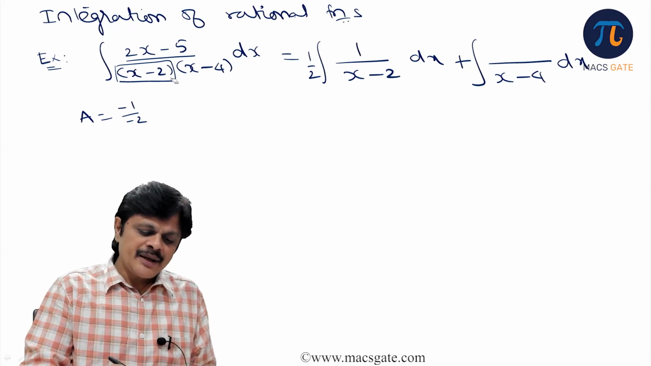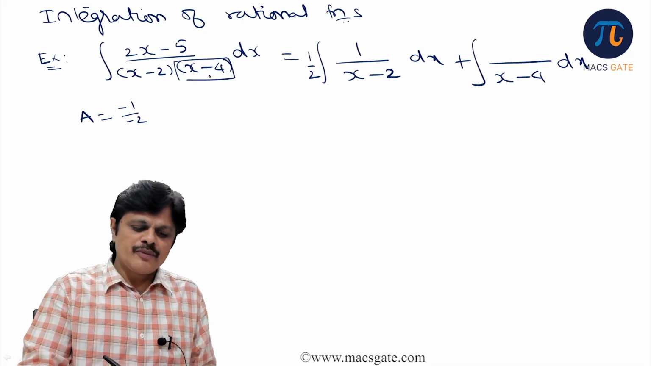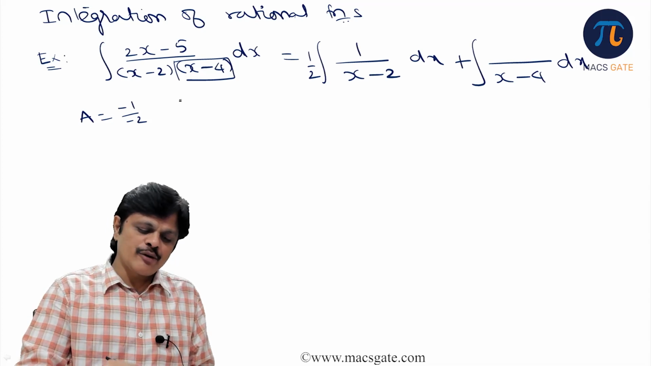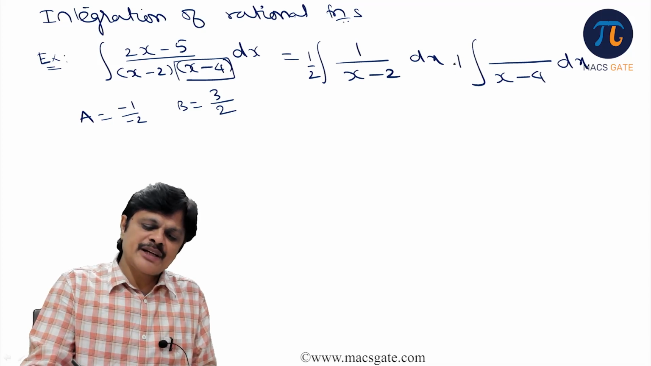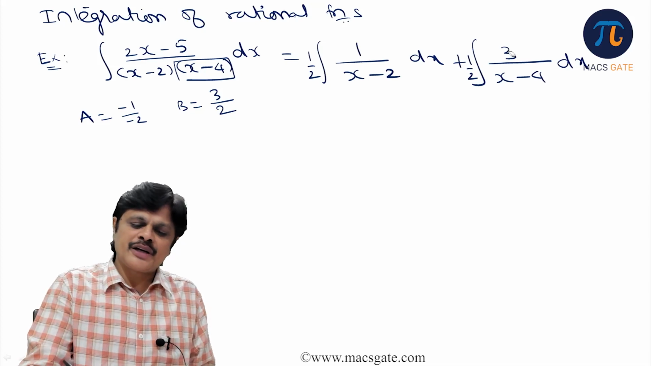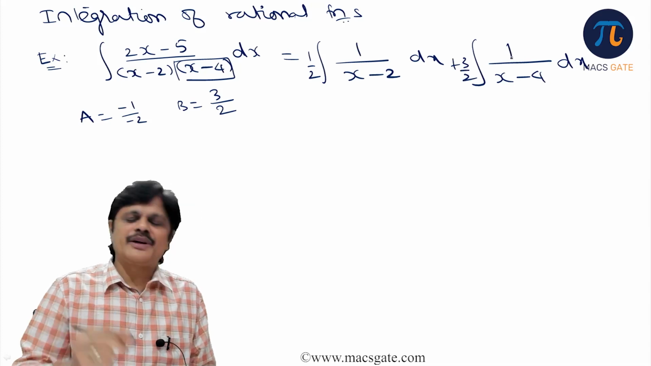Now for b, you have to close x minus 4. In the remaining part put x equal to 4, so you get the b value. So 2 fours are 8, 8 minus 5 is 3, and 4 minus 2 is 2. That is 3 by 2, plus only, so it is plus 3 by 2. You can write 3, with 1 by 2 outside, or you can write the complete 3 by 2 outside also. It's just a constant, it will not trouble you. You can just write 1 here.